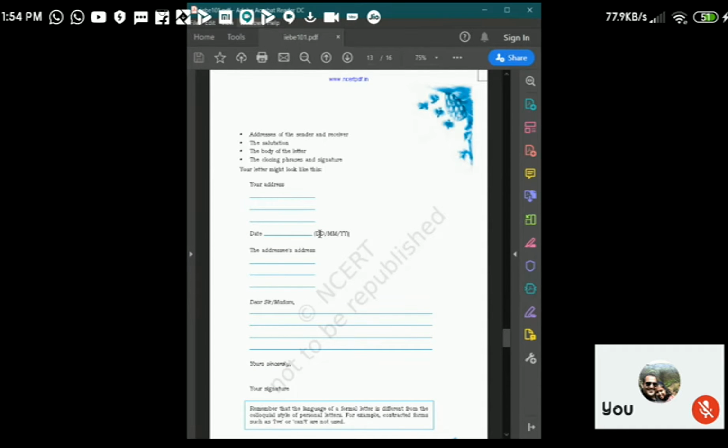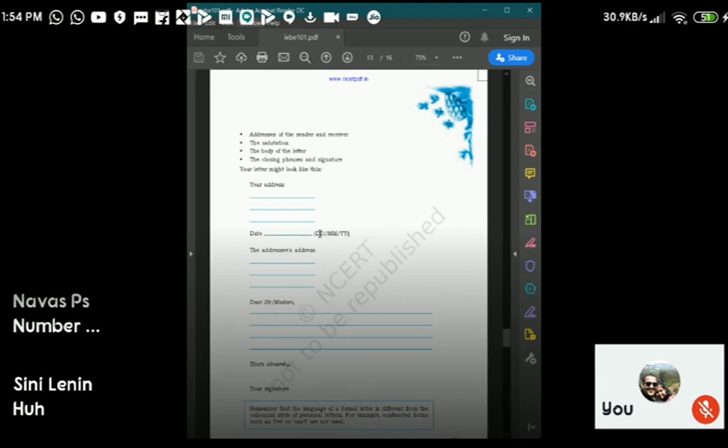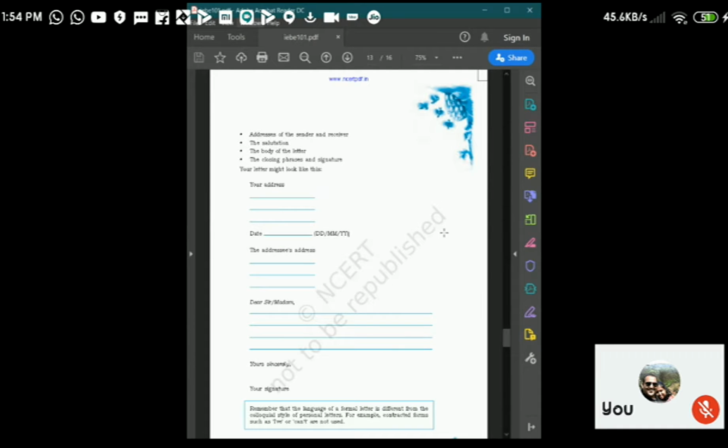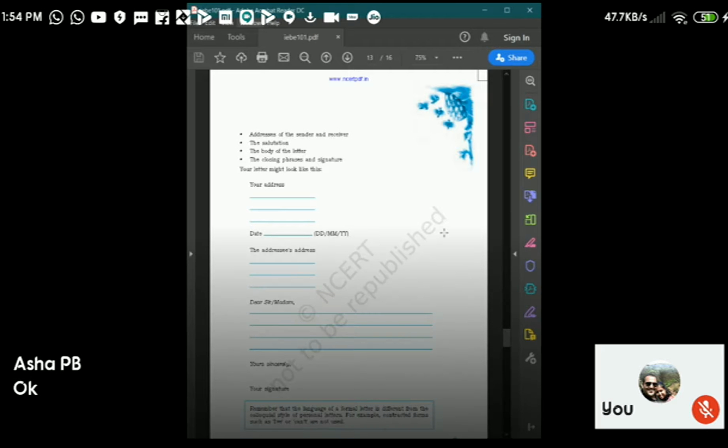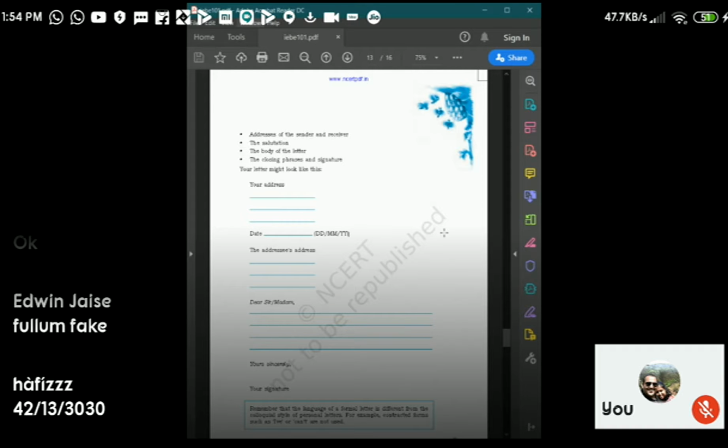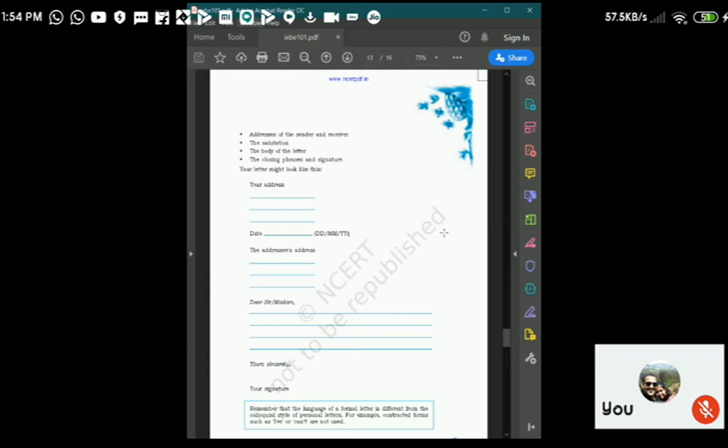Don't put real dates, every time use fictitious dates. If it is not mentioned in the question paper, you can put a fake address, fake number, fake dates, full on fake, because you are not supposed to give out information about yourself. Got it, all of you?